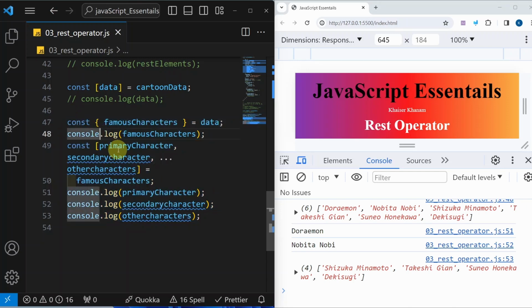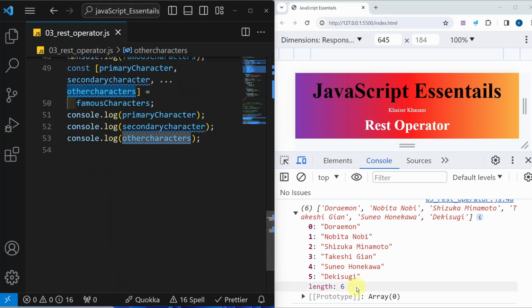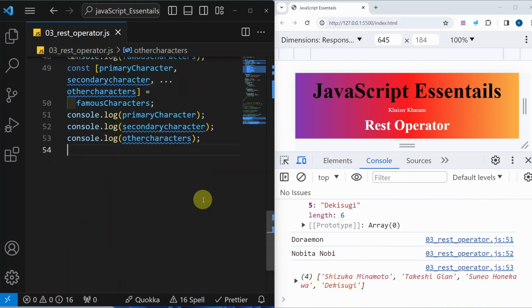Primary character is assigned to the first element. Secondary character is assigned to the second element, and the rest operator I have used, so all the rest elements will be given inside other characters, and it will be treated as an array. So once we get this array, we can apply all array functionalities, all array methods, properties, whatever we have inside array, all that can be applied to this new array.